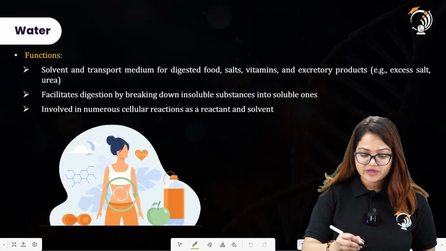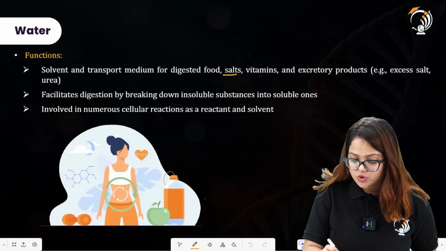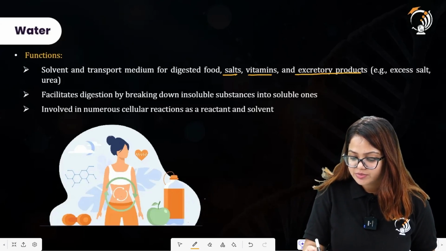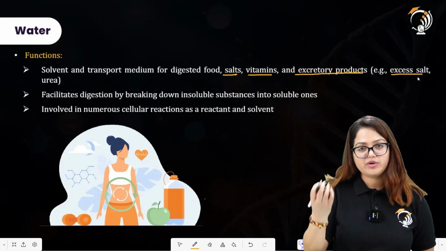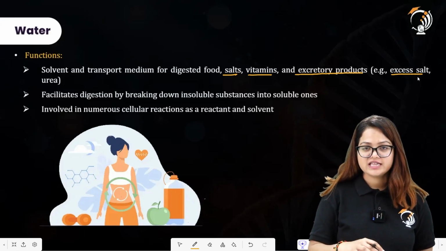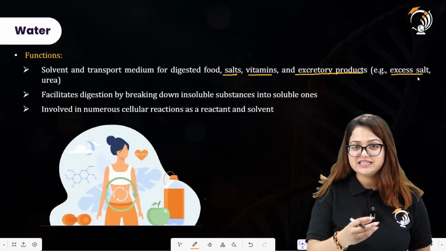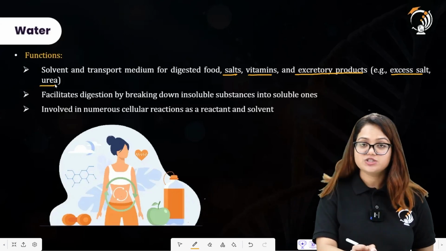Functions of water include solvent and transport medium for digested food, salt, vitamins and excretory products, that include excess salt. So excretory products are those products which are present in excess of requirements, and these are to be excreted out from the body. That includes excess salt and excess urea also.